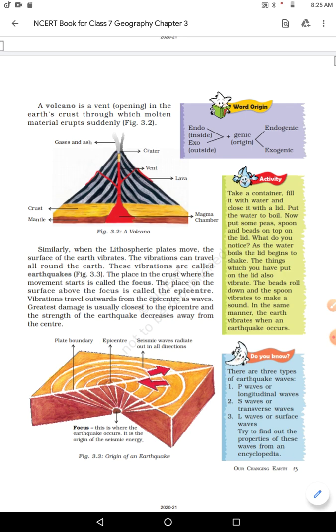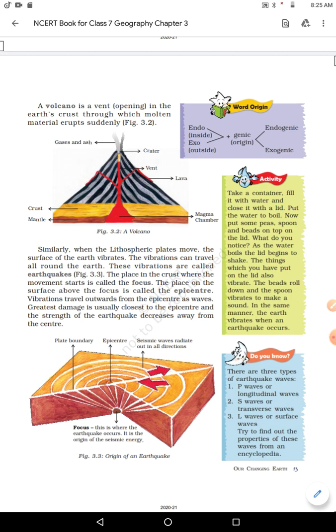As I already gave you the example, when you throw a stone into the water, it causes waves on the surface of the water. So that type of wave is caused due to the earthquake. Greatest damage is usually closest to the epicenter, and the strength of the earthquake decreases away from the center.